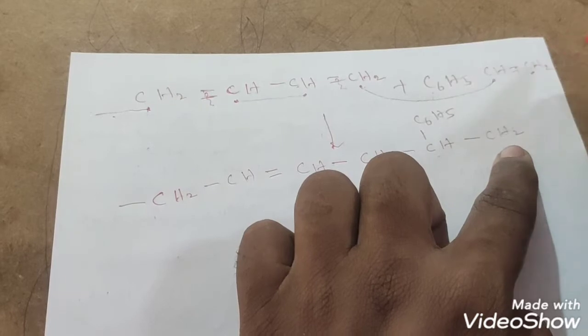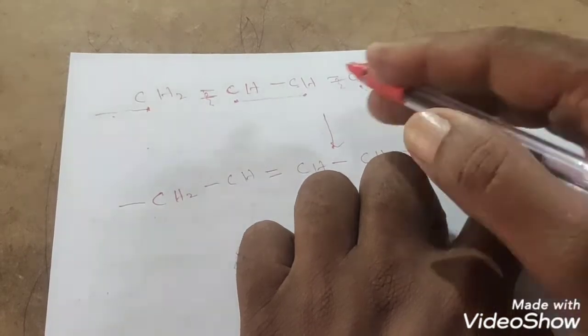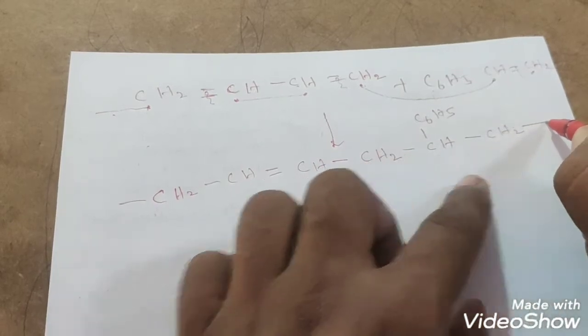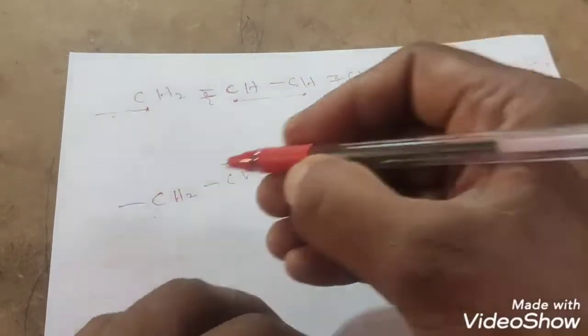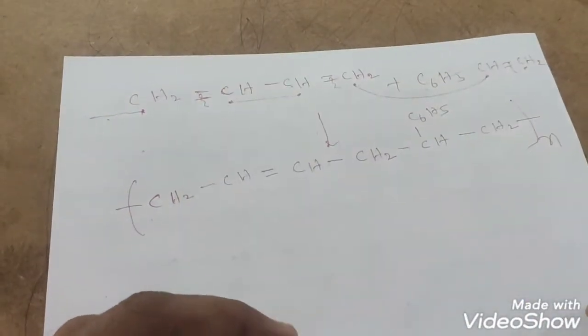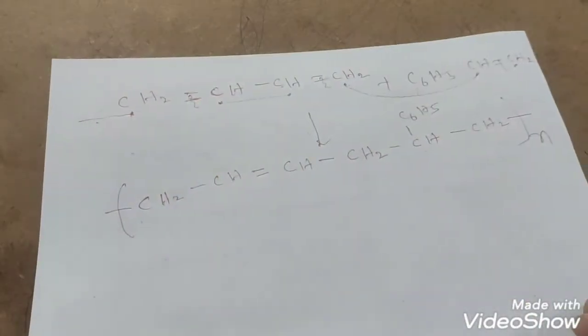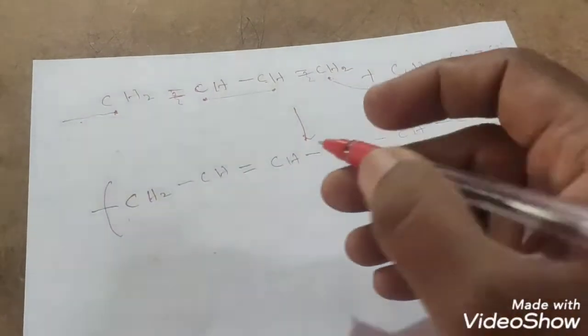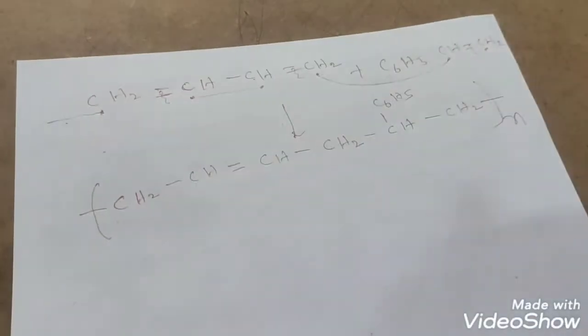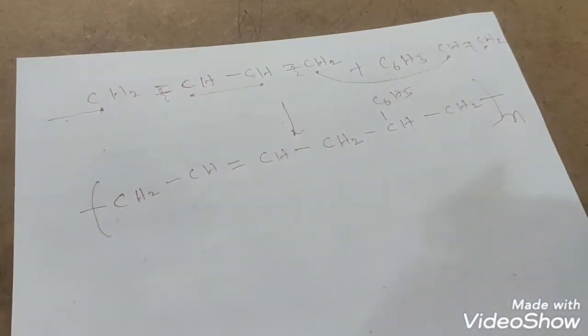That free radical will combine with another free radical of 1,3 butadiene. So that's why I kept a bond here, right? So like this, repetition will take place how many times? n molecules of styrene with n molecules of 1,3 butadiene, students. So that's why we can call this butadiene styrene copolymer. Butadiene styrene copolymer.